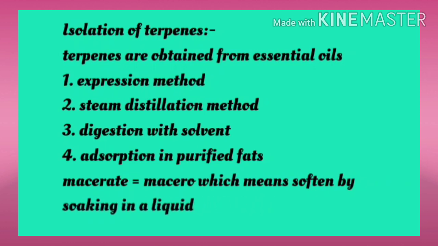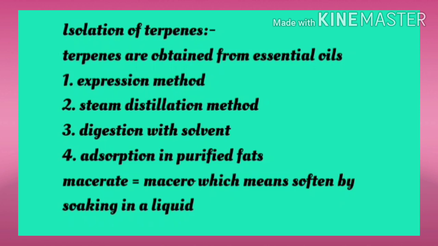We can use any of them. The first is the expression method, second is steam distillation, third one is digestion with solvents, and the fourth is adsorption in purified fats. Out of the 4 methods, the steam distillation method, the second method, is the most widely employed method. In this method, the plant tissue is macerated.